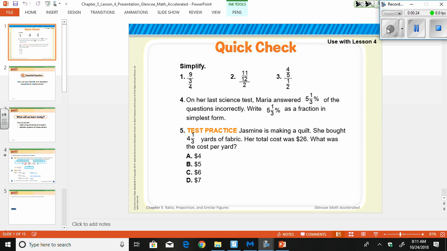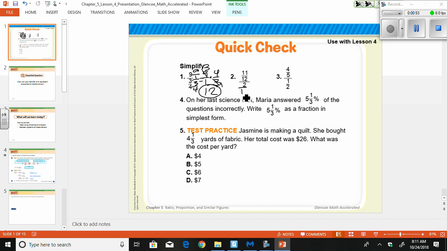First, our quick check to make sure we remember what we've done before. So go ahead and stop the video. Check out your math here. So 9 divided by 3/4. That 9 has to become a 9/1 divided by 3/4, which can become 9/1 times 4/3. We can cross reduce, and we get 12.